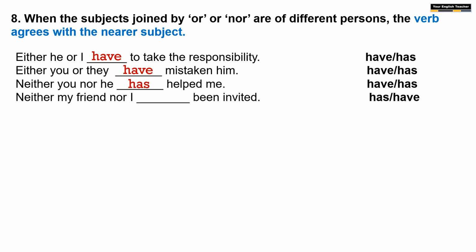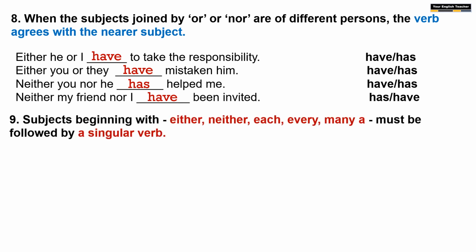Neither my friend nor I dash been invited. My friend. If we consider my friend, the verb should be has. If we consider the subject I, the verb should be have. So what do we have to consider here? The second subject, that is I. So have. Like that, when there are two nouns in subject place joined by or, the second subject will decide the person of the verb. So the verbs must be used according to the person of the second noun or pronoun.